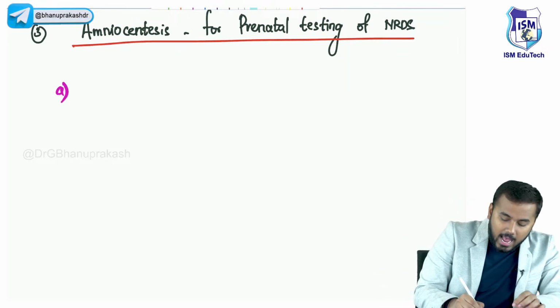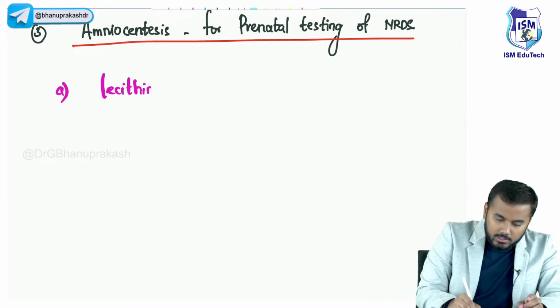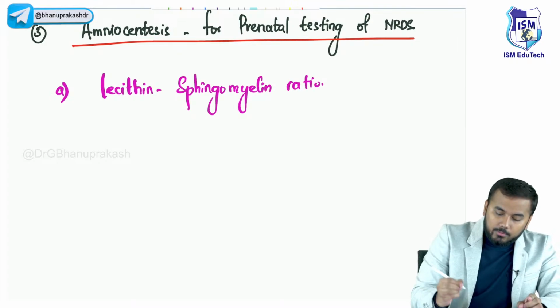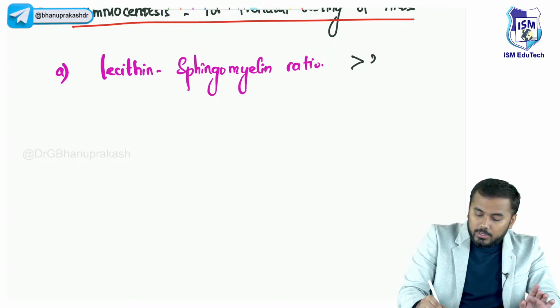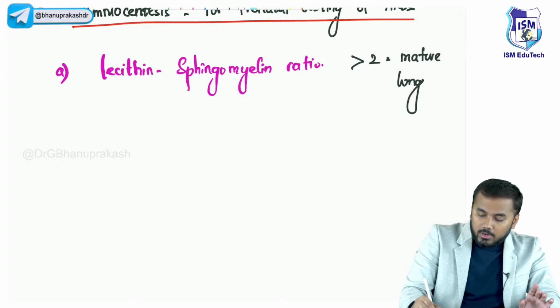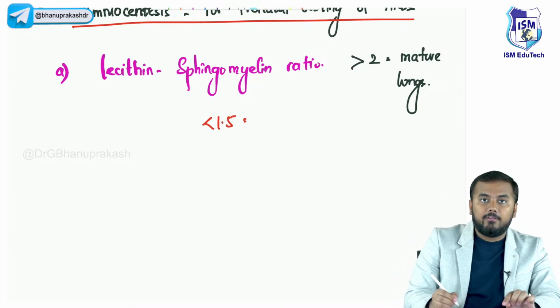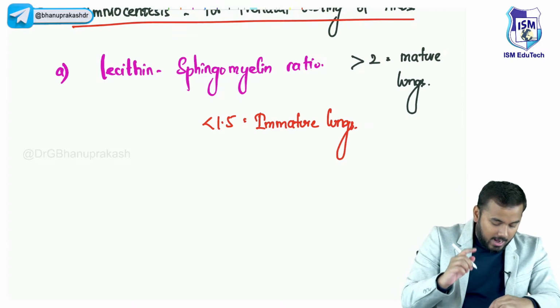So what I do is a ratio, the lecithin sphingomyelin ratio. Normally in you and me, the lecithin sphingomyelin ratio should be more than 2. This will indicate mature lungs, right? For example, if the ratio is less than 1.5, then this indicates immature lungs. Clear?